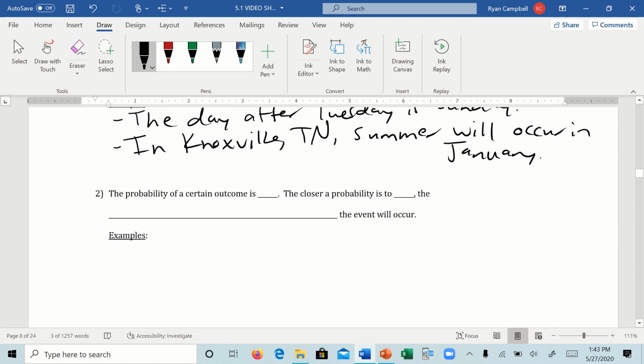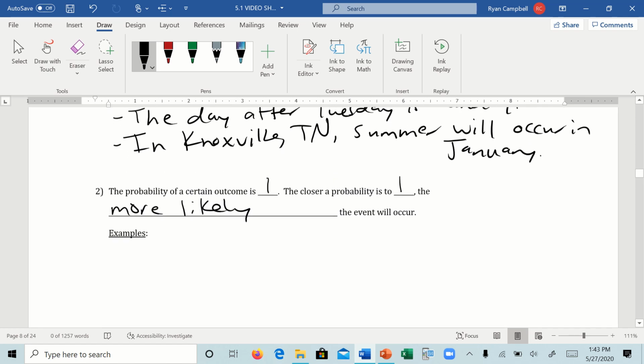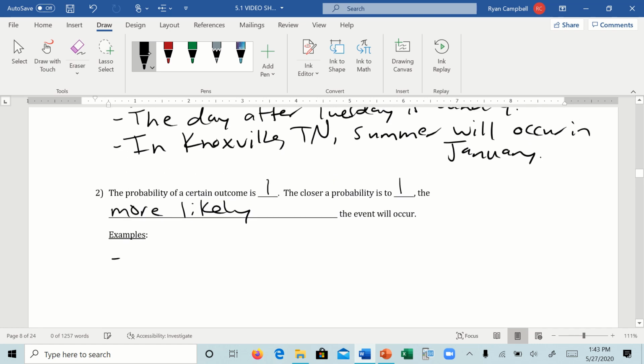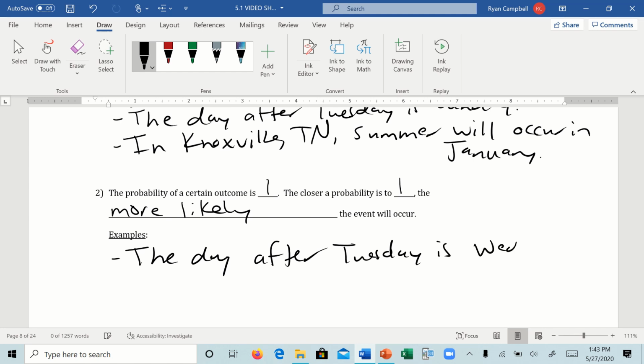Number 2, the probability of a certain event. So this certain means it will happen. It absolutely will happen, is 1, right? It's 100%. Which means the closer a probability is to 1, the more likely the event will occur. So, some certain events would be like the following. The day after Tuesday is Wednesday, right?